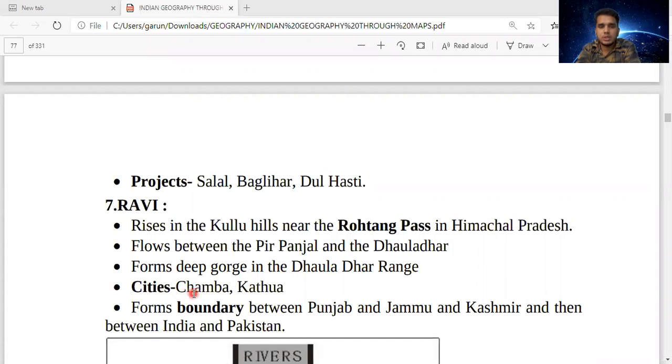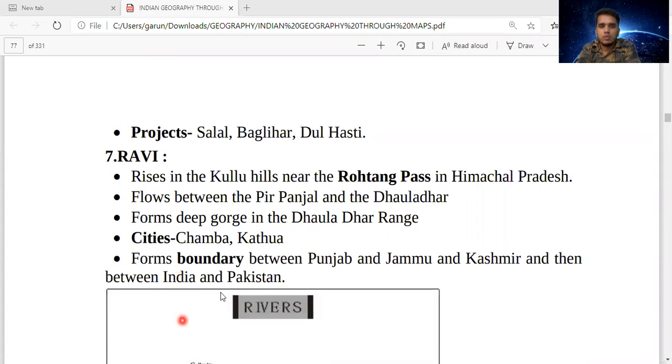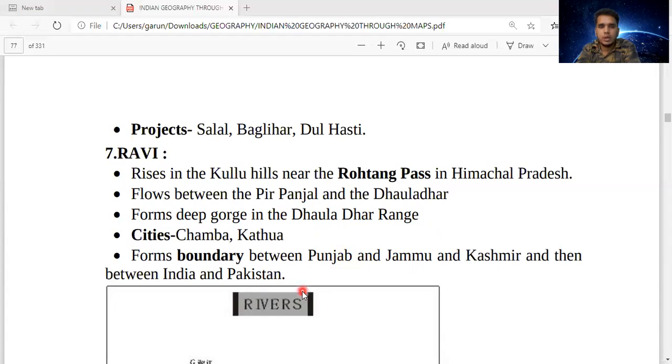Cities. What are the cities? Chamba and Kathua. Ravi River forms boundary between Punjab and Jammu and Kashmir, and then between India and Pakistan.